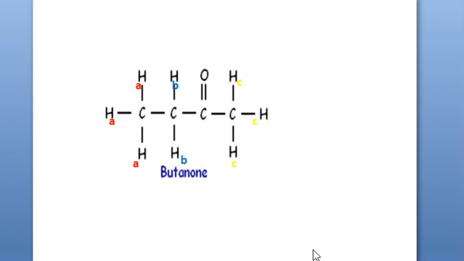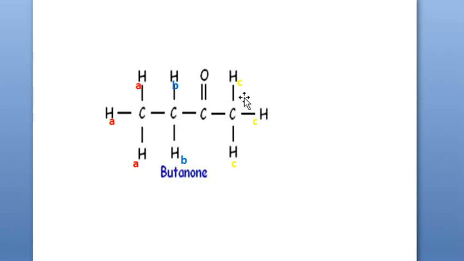Now one more example. This is butanone. In the case of butanone, how many sets of non-equivalent protons do you have? 2-butanone it is, CH3, CH2, C double bond O, CH3. And this CH3 on the left hand side and this CH3 on the right hand side both have different chemical environments. So both are different sets.